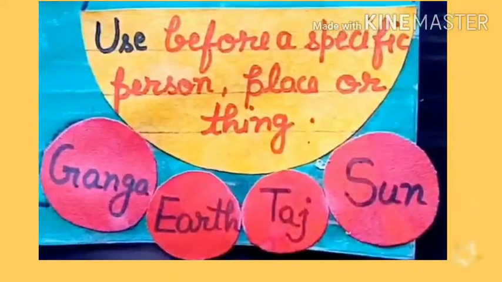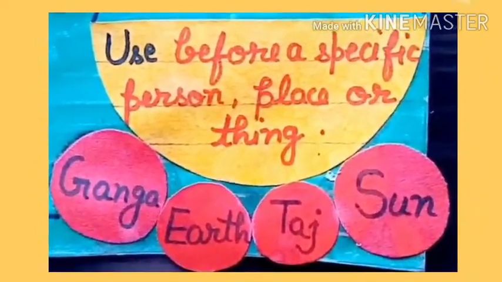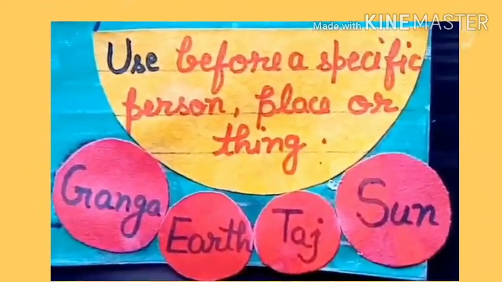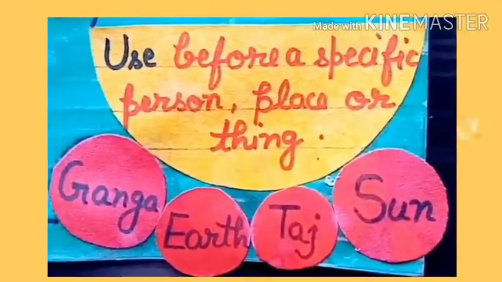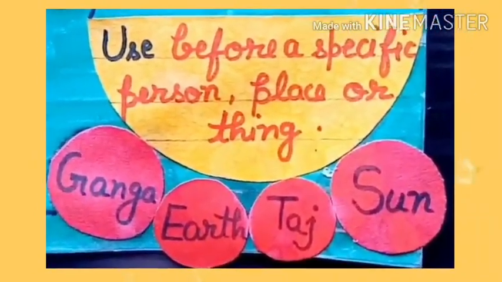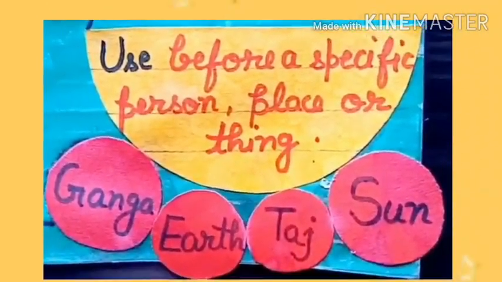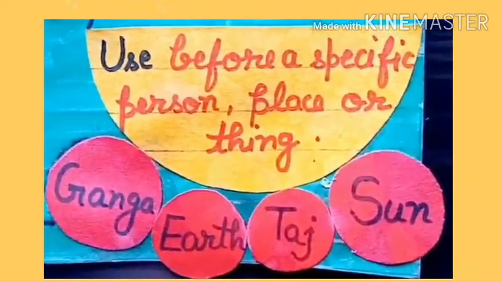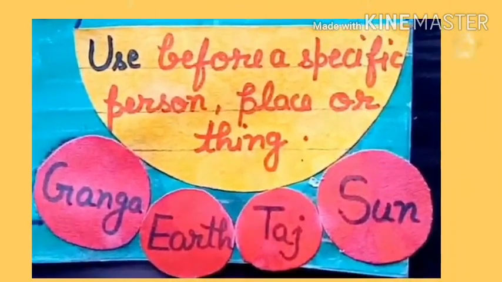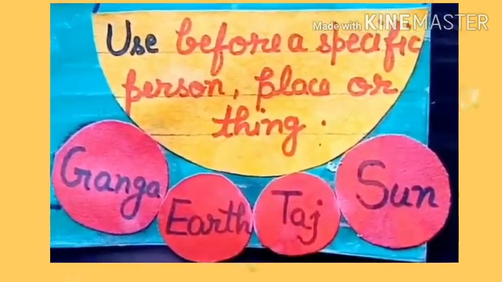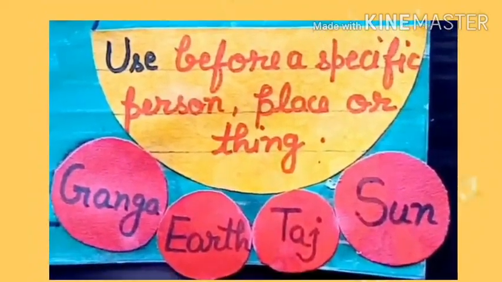Now I will tell you the usage of the. We can use the with things which exist only one in the whole universe. That means in this big universe, that thing is only one. In that case, we will use the for some special things, like the sun. In the whole universe, how many suns can you find, children? There is only one sun.